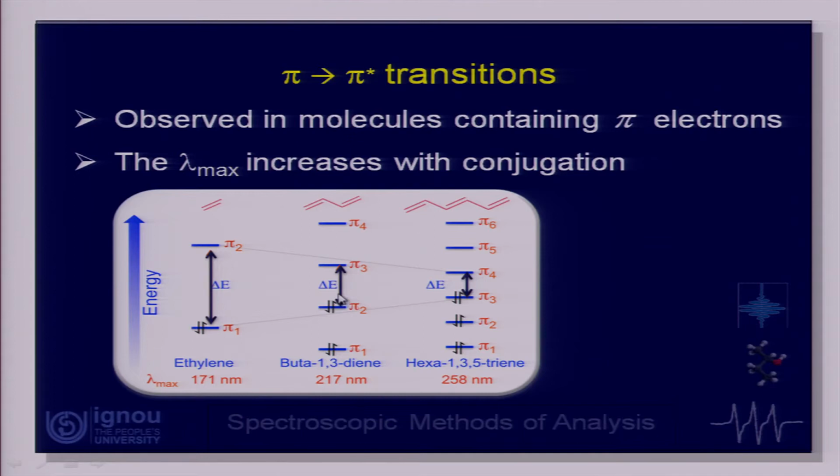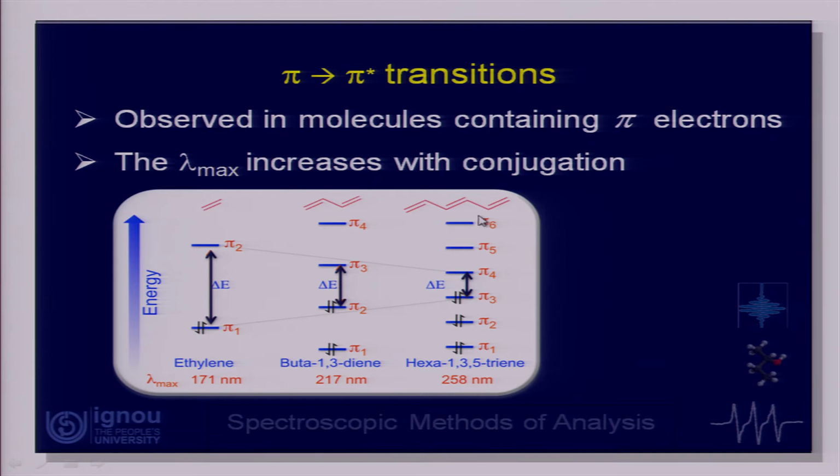When they conjugate, the energy of the excited state, the pi star orbital, becomes lower, and that of the pi orbital becomes higher. As a consequence, the delta E value is now less. In ethylene there were two energy levels, pi 1 and pi 2; here there will be four energy levels, pi 1, pi 2, pi 3, pi 4, and the transition we observe will be from pi 2 to pi 3, which has a lower delta E value.